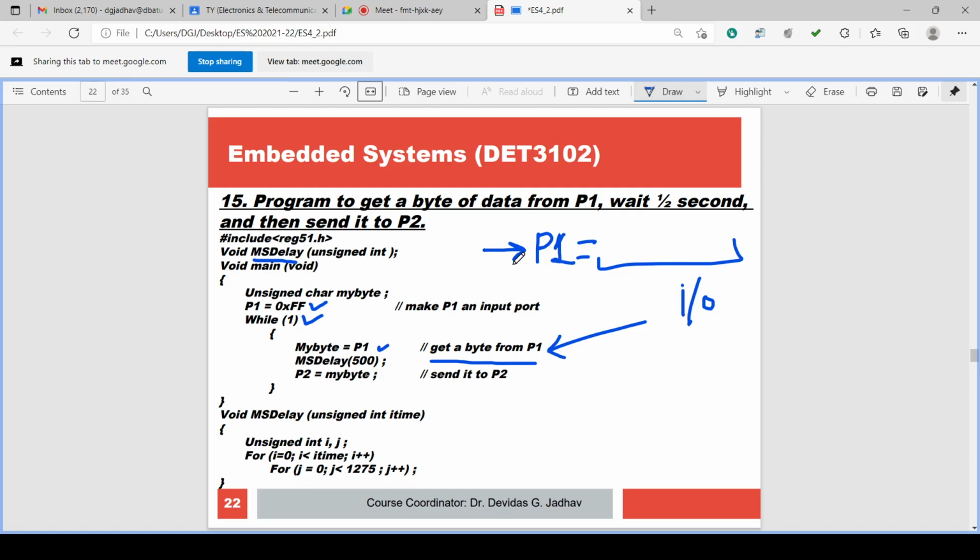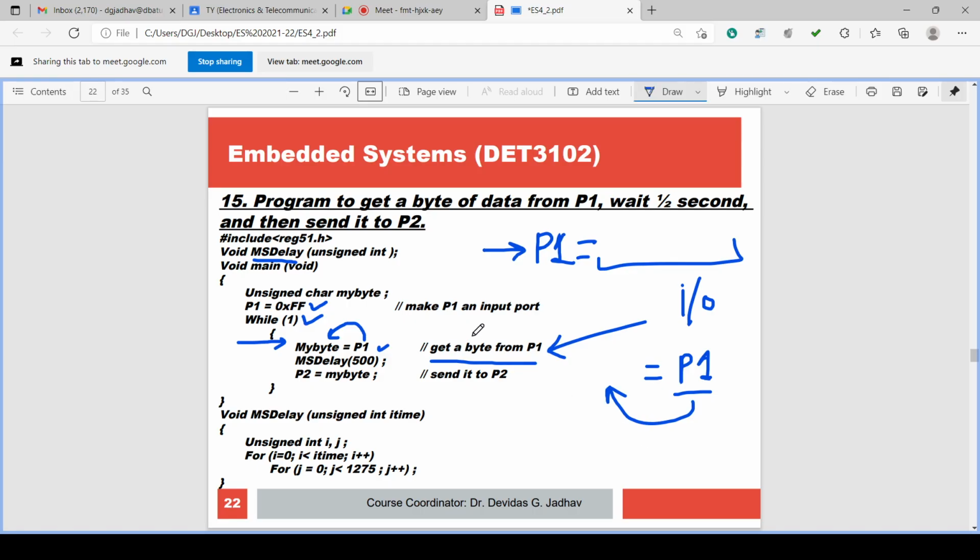Now for outputting, P1 equal to something should be there. Now what is done here? Some variable is equal to P1. Now P1 is equated to some variable. That means P1 value is saved in another variable. P1 value is saved in my byte variable. So one byte is there. One port has 8 bits, na?